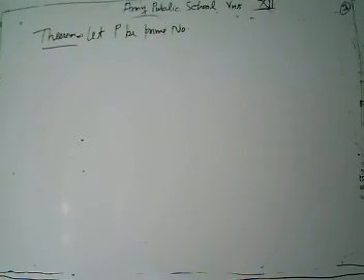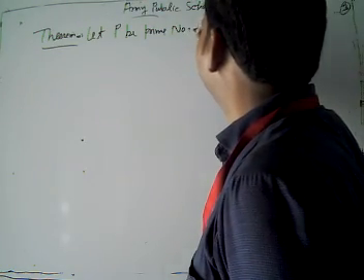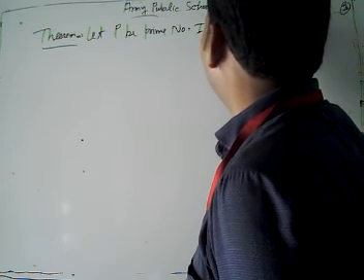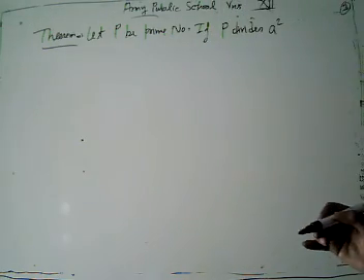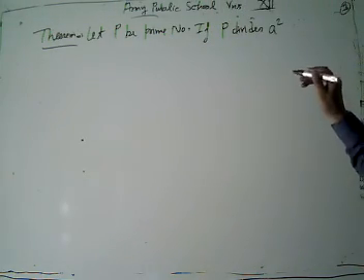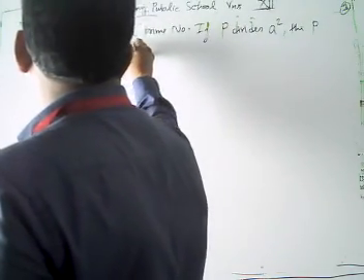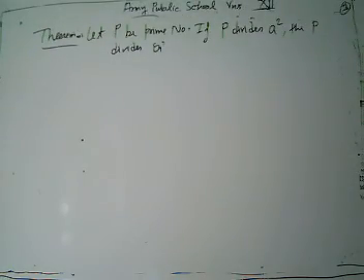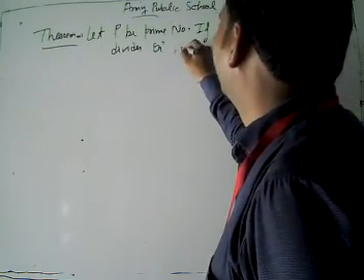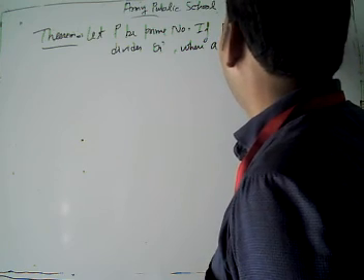Our theorem is: let p be a prime number. If p divides a square, then p divides a, where a is a positive integer.